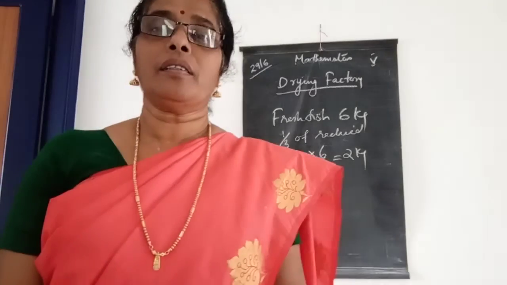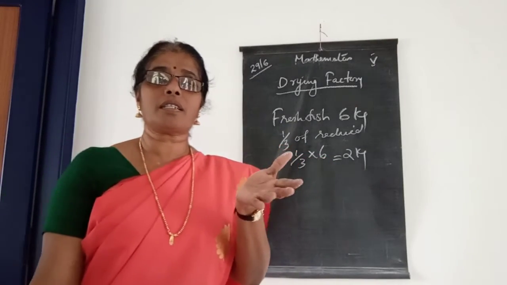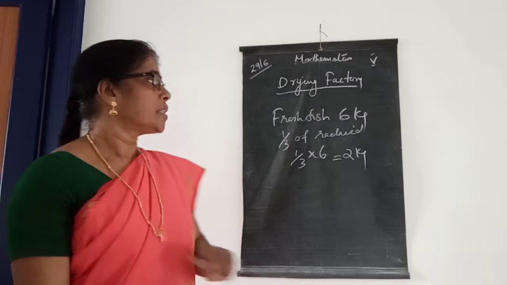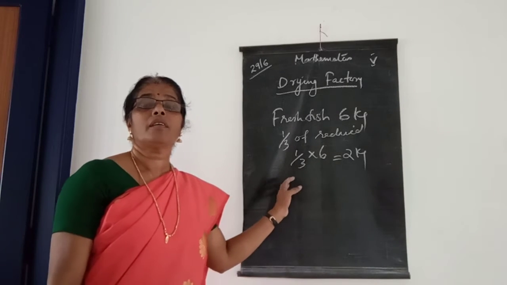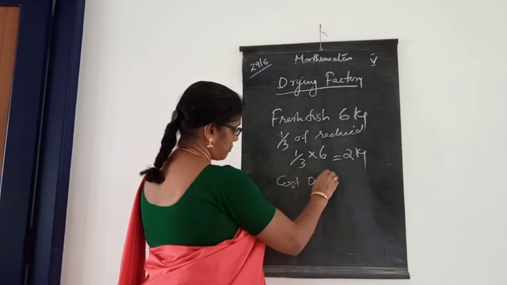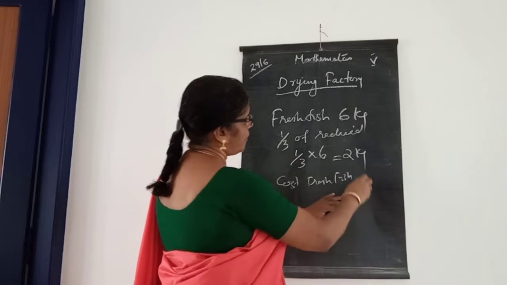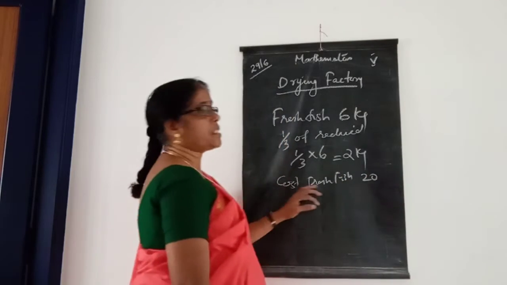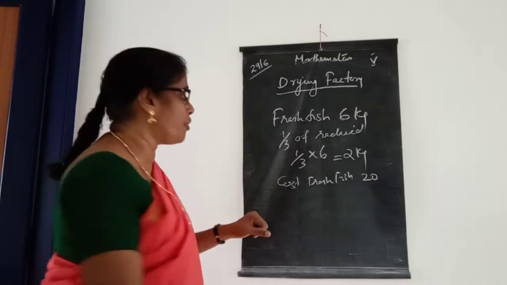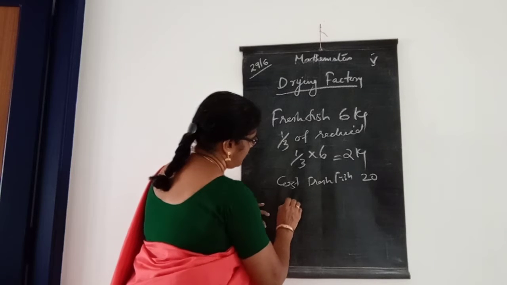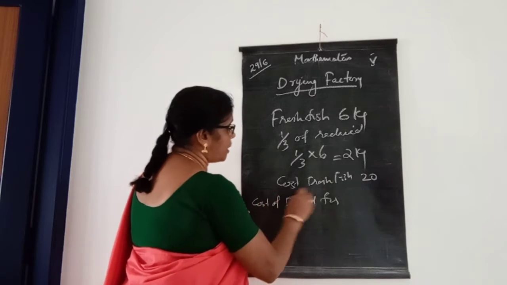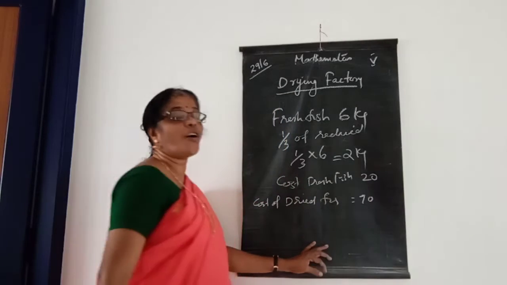But the cost of fresh fish is less than the cost of dried fish. That means the cost of dried fish is more than the cost of fresh fish. If the cost of fresh fish is 20 rupees, then after drying, the cost of dried fish becomes 70 or 80 or 90.